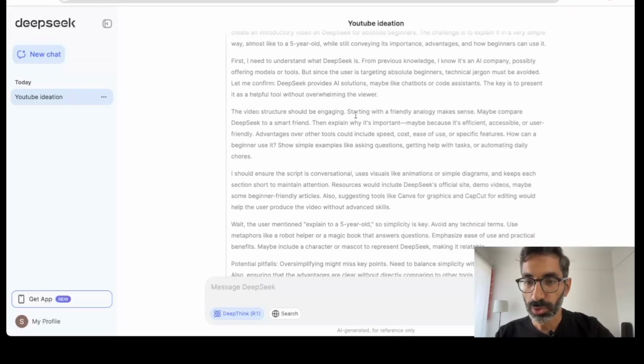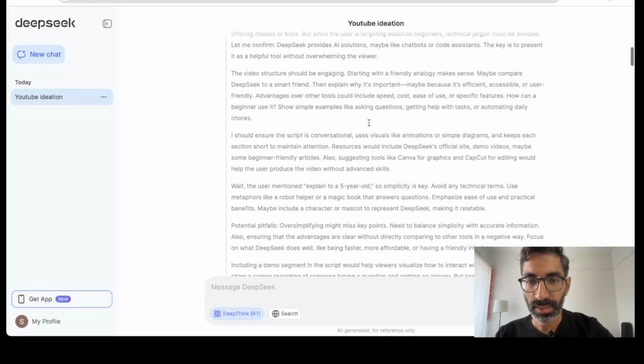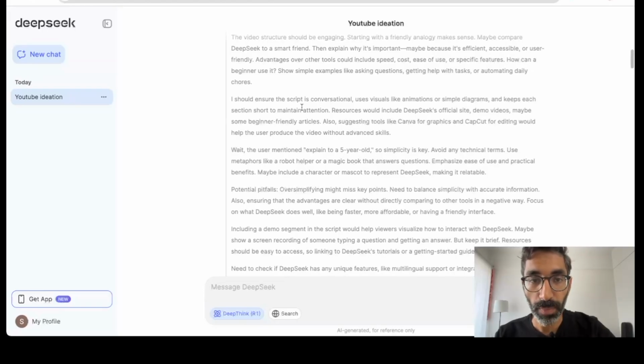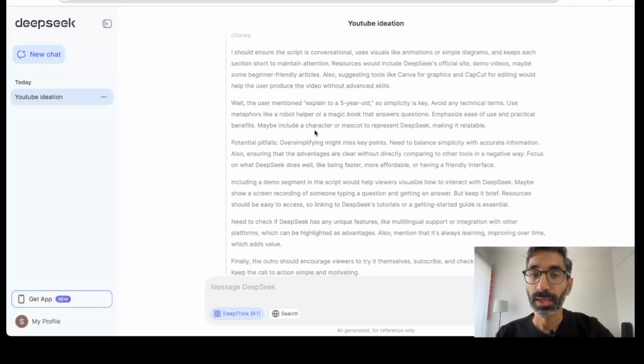Video structure has to be engaging, all of this. And it's constantly thinking, how can a beginner understand what DeepSeek is, which is pretty amazing. I should ensure the script is conversational, uses visuals like animation, simple diagrams, all of this. Now, here's the fun part. Wait, the user mentioned explain to a 5-year-old. So simplicity is key. Avoid any technical terms.